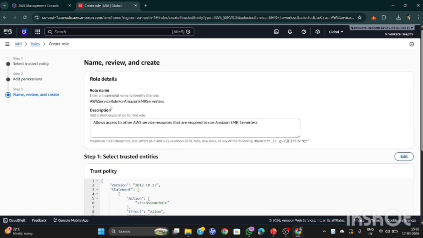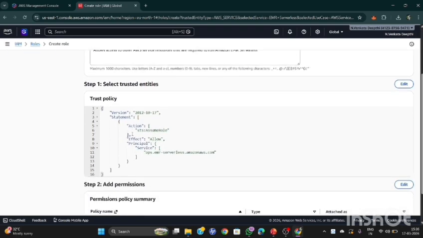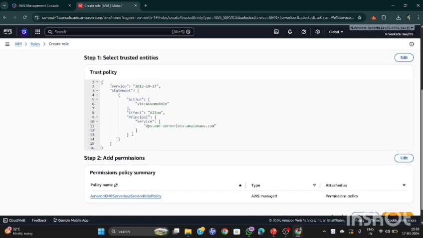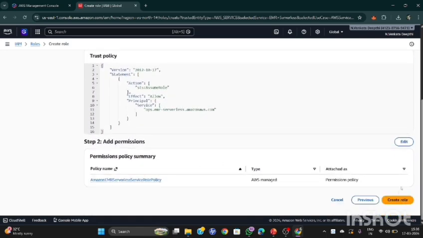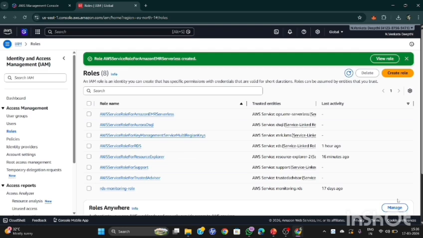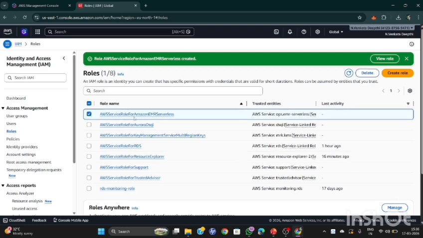This is my role name, AWS service role for Amazon EMR Serverless, where I'm not editing any trusted entities or permissions. Create role. You can see we have created an AWS service role for Amazon EMR Serverless.